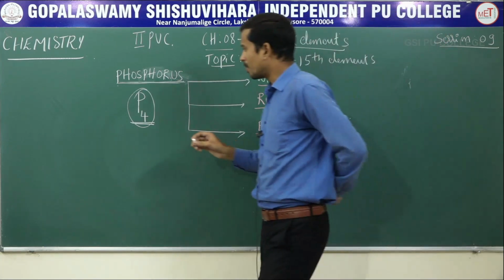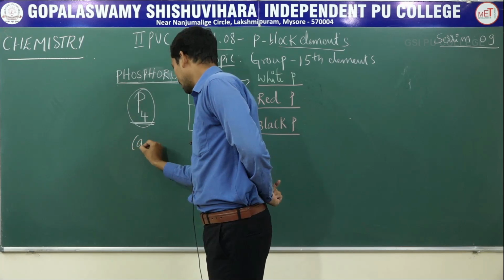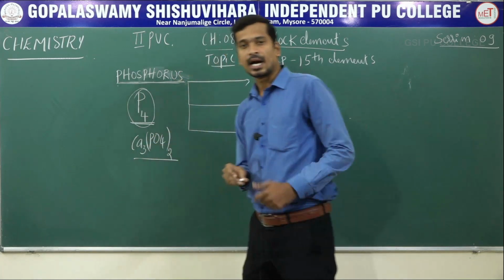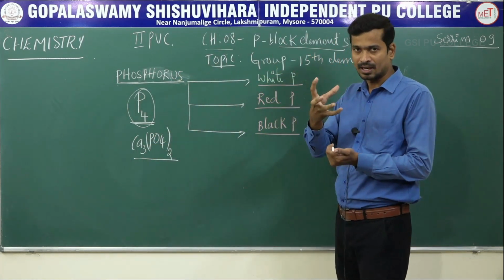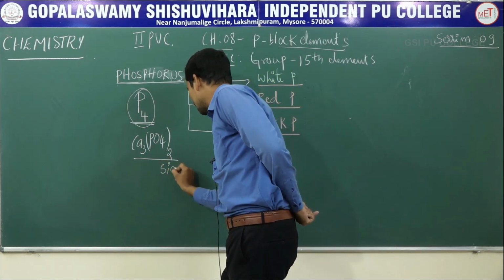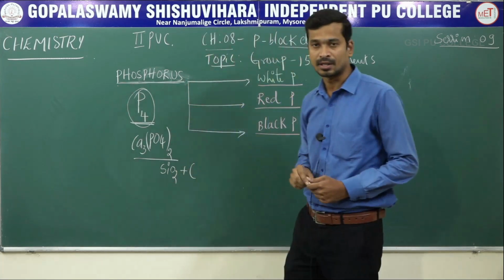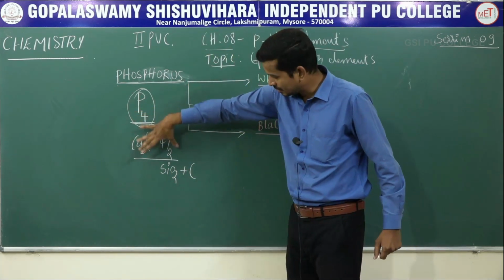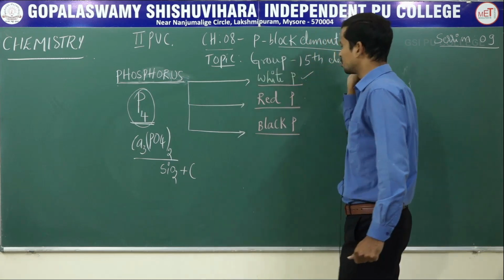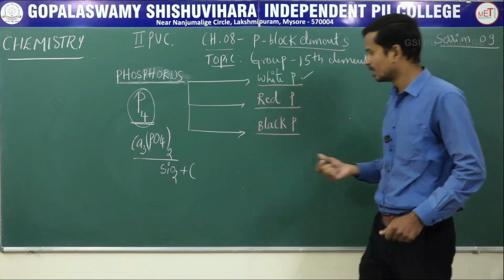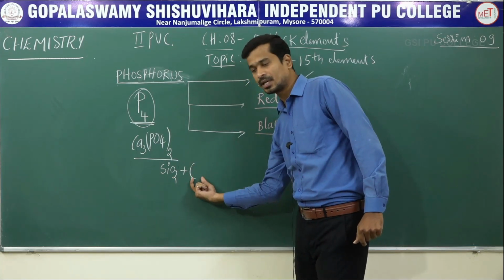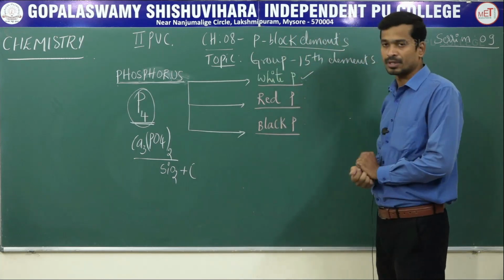Phosphate rock is calcium phosphate. This phosphate rock is heated with silicon dioxide SiO2 and coke, meaning carbon. When phosphate rock is heated with silicon dioxide and coke, it gives white phosphorus. Coke contains the carbon.